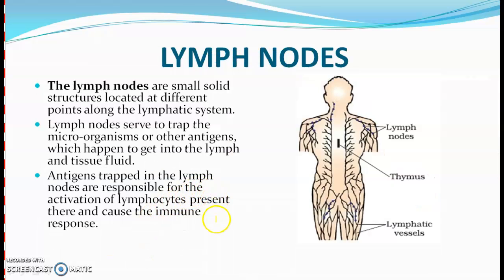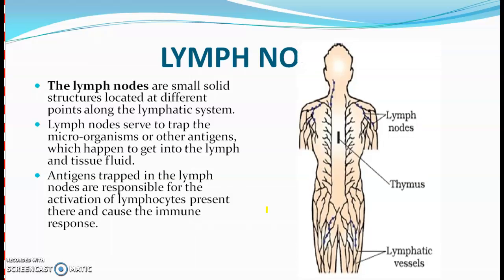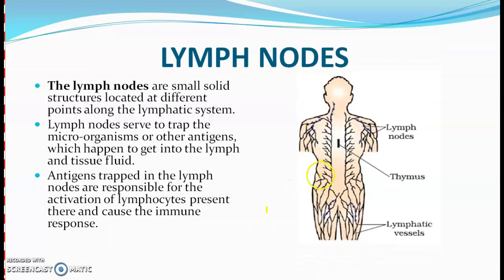Next we have lymph nodes. Lymph nodes are small solid structures which are located at different points in our body. Lymph nodes serve to trap the microorganisms or other antigens which try to enter our body through the lymph and tissue fluids. Antigens trapped in these lymph nodes are responsible for the activation of the lymphocytes present there, and this will generate the immune response.